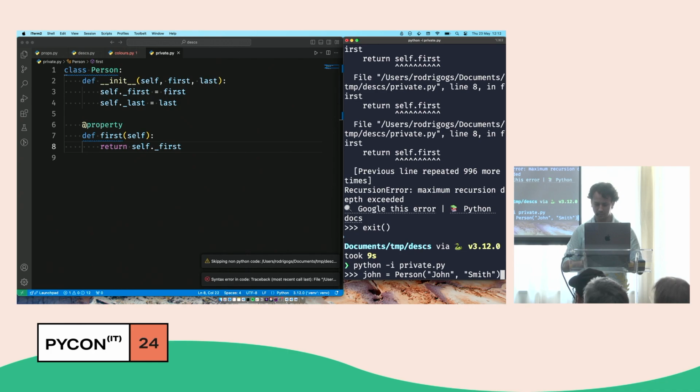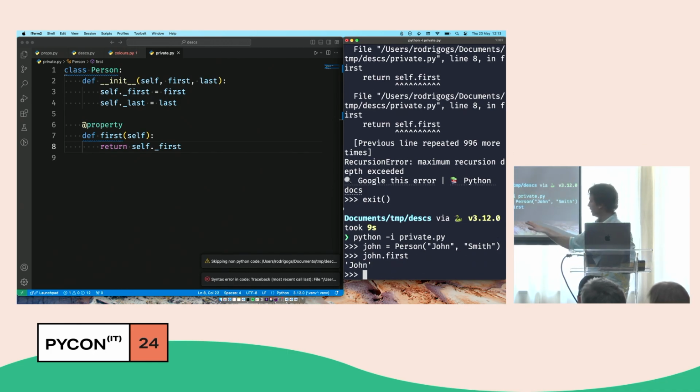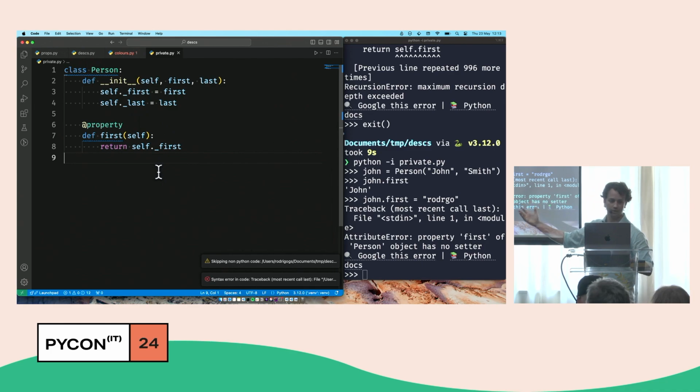So if I do John Smith, John.first, this works fine. And if I do John.first equals Rodrigo, it doesn't matter the spelling because it doesn't work. So there's an attribute error there. Yeah? Why? Because we didn't define the setter. So let's mimic this behavior with descriptors.